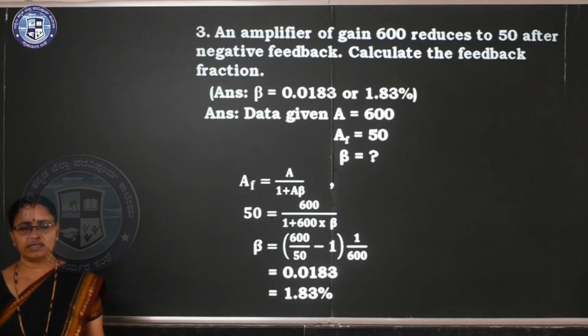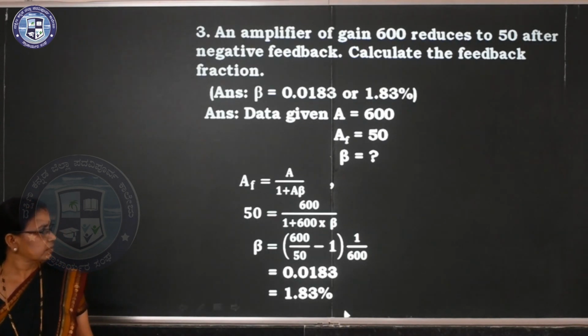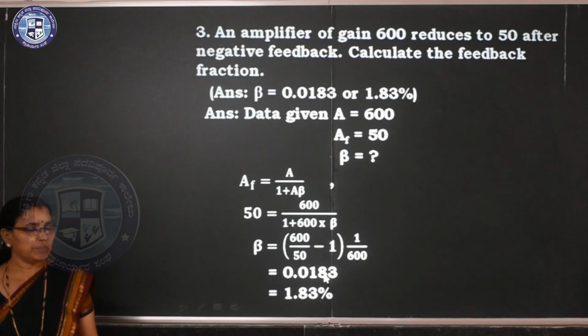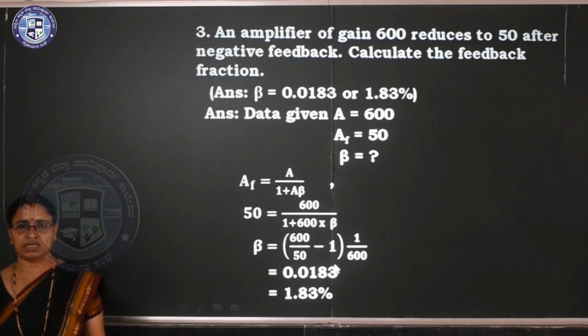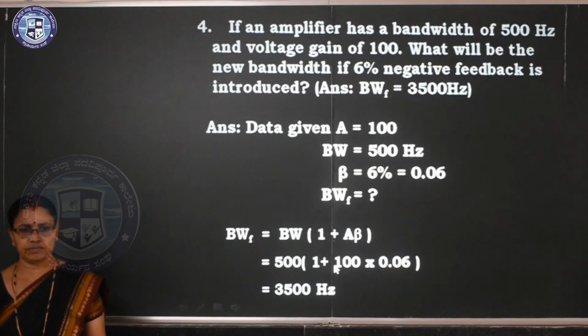You have to calculate the beta value here. Do the rearrangement: 600 by 50 minus 1, so it is 12 minus 1 is equal to 11. 11 by 600 is equal to 0.0183, you can keep it as it is, or you can mention it in percentage also.